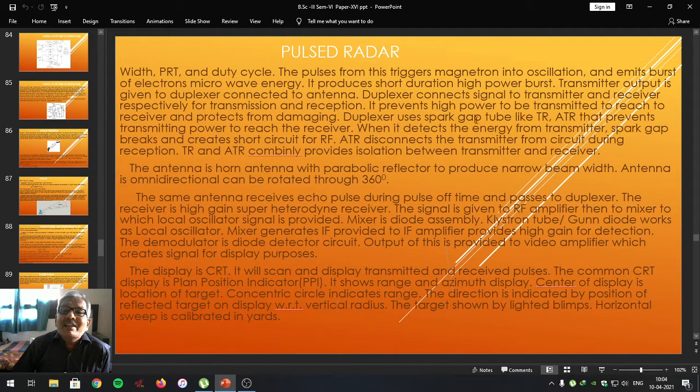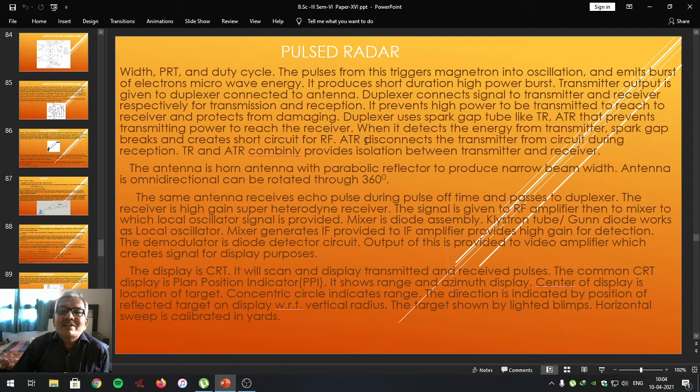The duplexer uses a spark gap tube like the transceiver and the asynchronous transceiver, which prevent the transmitting power from reaching the receiver, so it is protected against the high power when the signal is transmitting. When it detects the energy from the transmitter, the spark gap breaks and creates a short circuit for radio frequency.